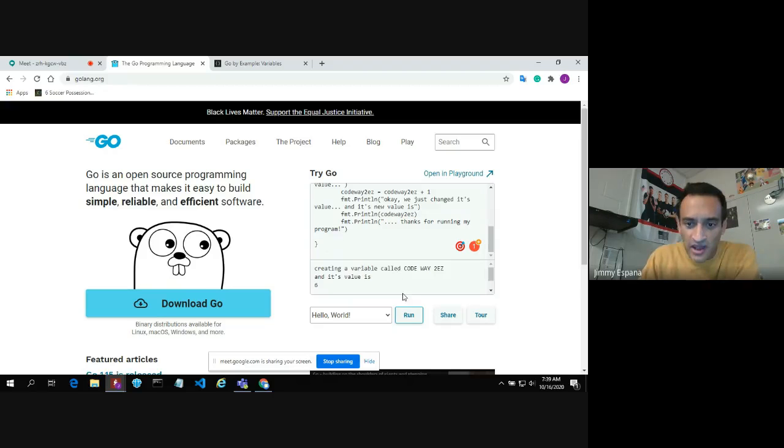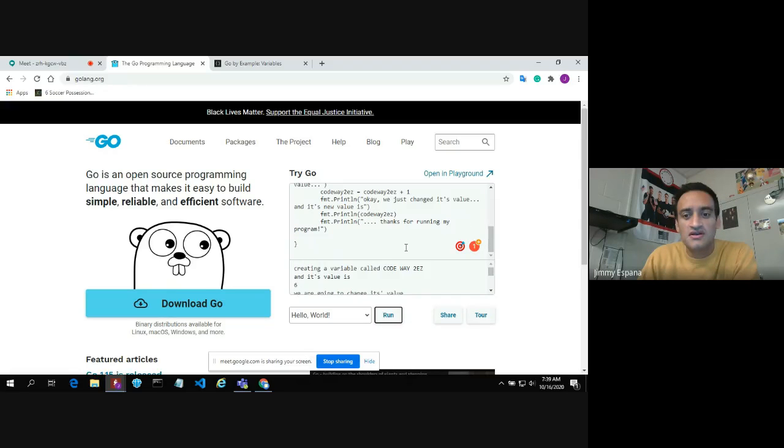So let's run it and see what happens. So it's running, and effectively, yes, it ran. It's giving us information that we're creating a variable code way too easy, its value is 6. Let's go down here. We are going to change its value. Okay, we just changed its value. We didn't provide any information as to what we did, but in the code, if you look up here, you can see that we took the original value of the variable and we just added 1 to it. And its new value is 7, as we would expect, because we incremented, we added 1, and then we end our program. So that's it, guys.